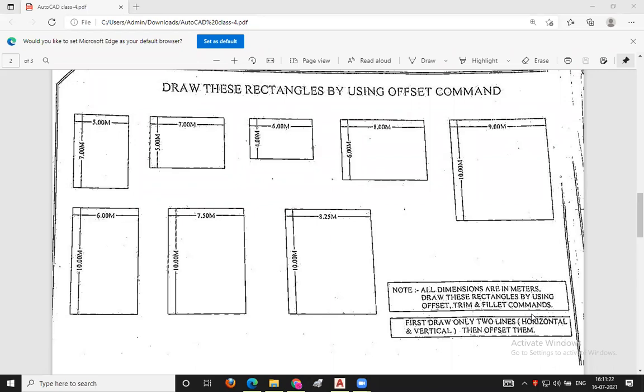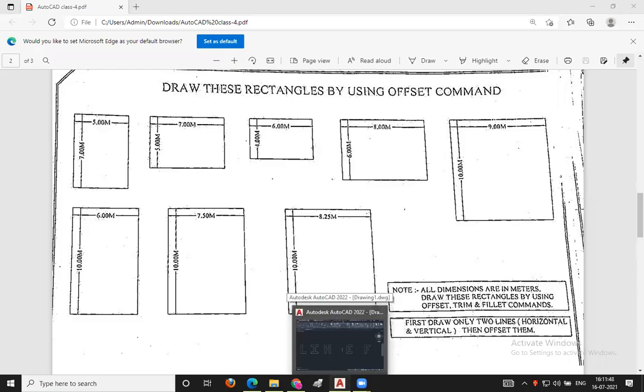Here you can see another note in this exercise. Draw only 2 lines, one horizontal and another vertical, then offset them. So we should draw only two lines, one vertical line and one horizontal line. After that, we should use the offset command to offset those two lines to make the rectangle. So how will we do it?